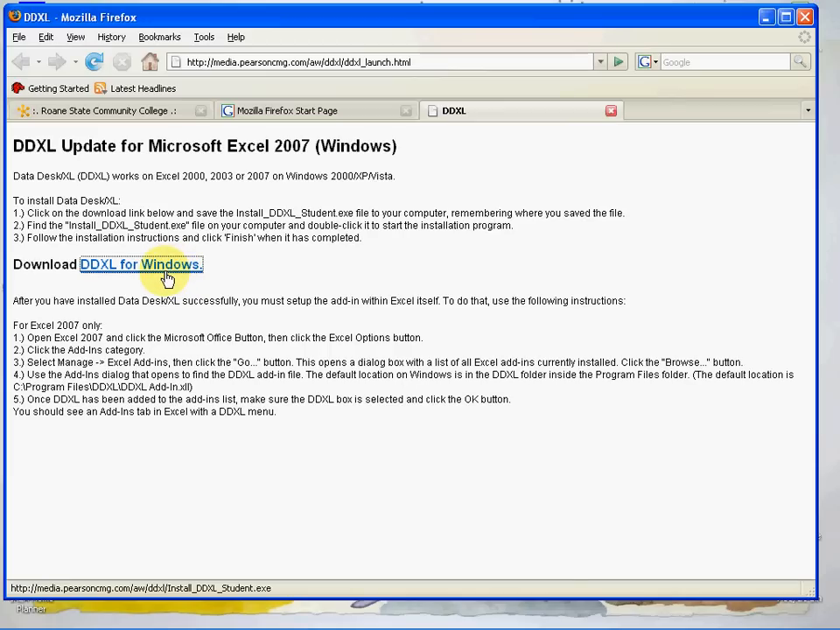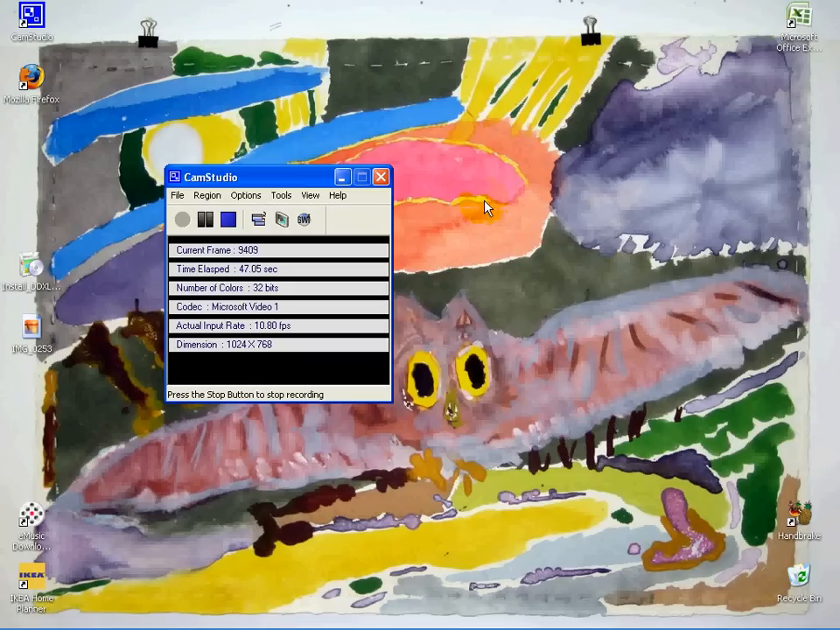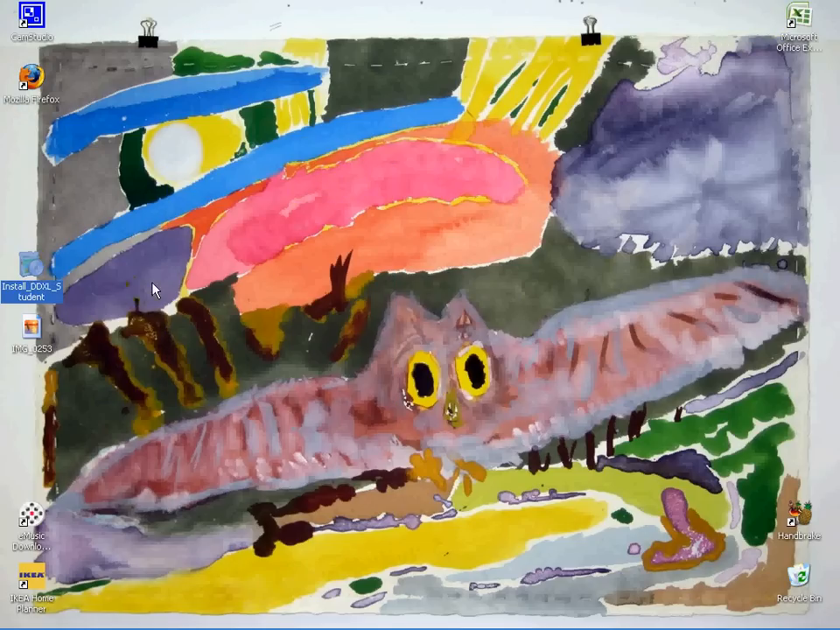Now, I think most people have gotten that far or have gotten this file off the CD. And so once you've downloaded that to your desktop or wherever it is, then what you're going to want to do is find that file, and I have it here on my desktop. So double-click Install DDXL Student.